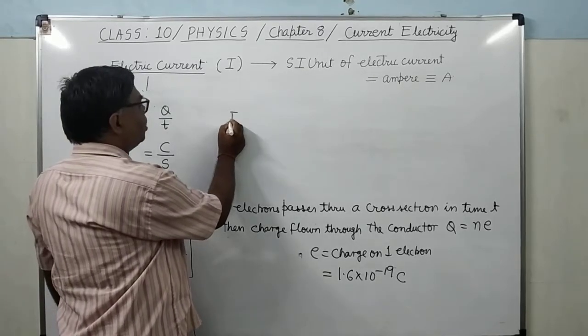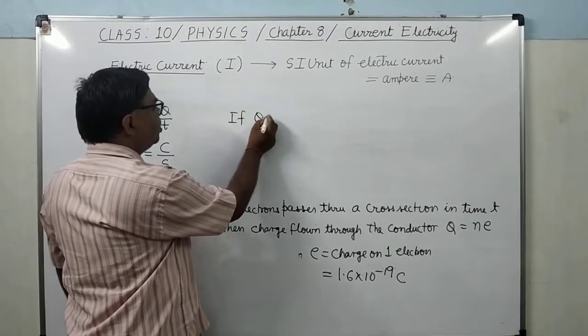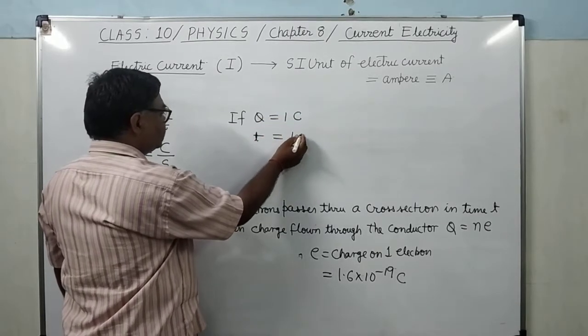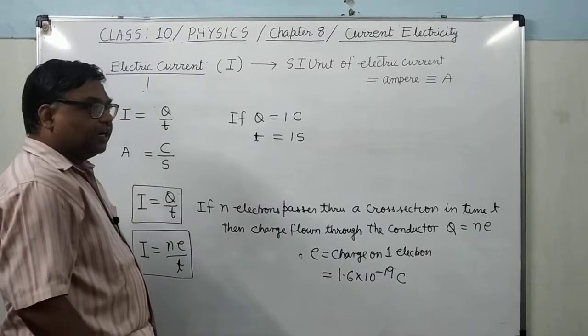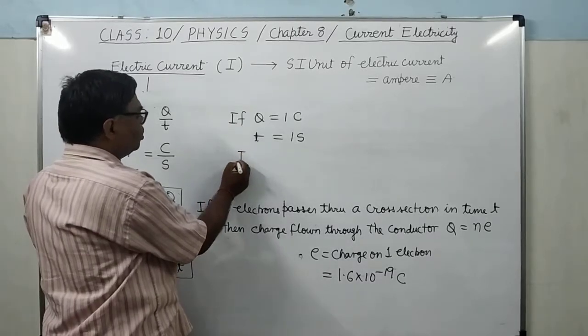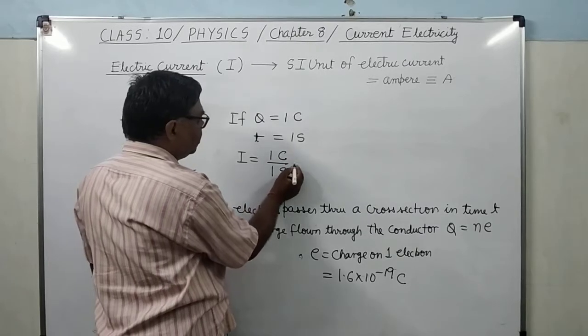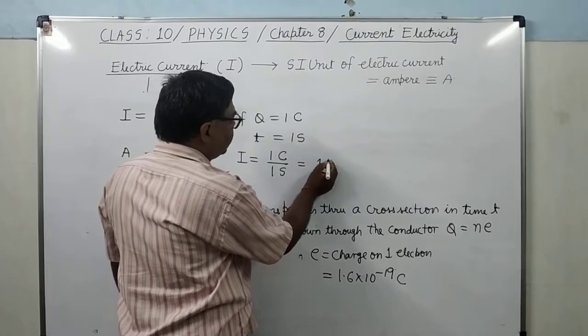If Q equals 1 coulomb and t equals 1 second, then I equals 1 coulomb upon 1 second, that is 1 ampere.